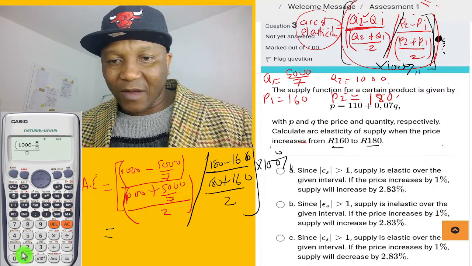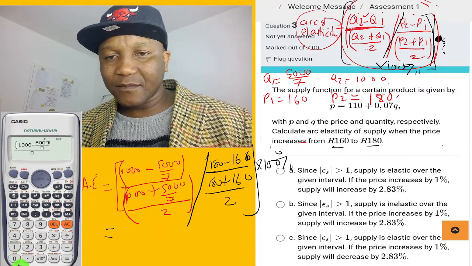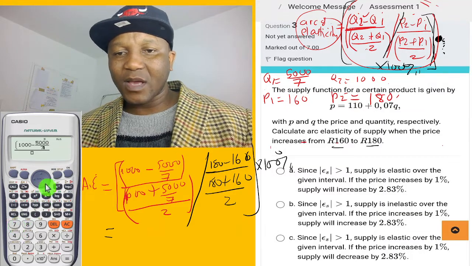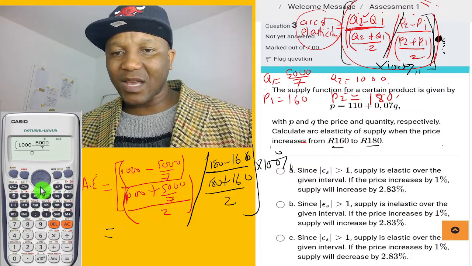Let's go quick at the 5000. 1 2 3 divided by 7, and then all this stuff we have to do the same thing at the bottom.